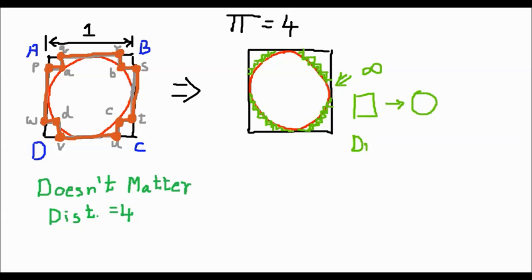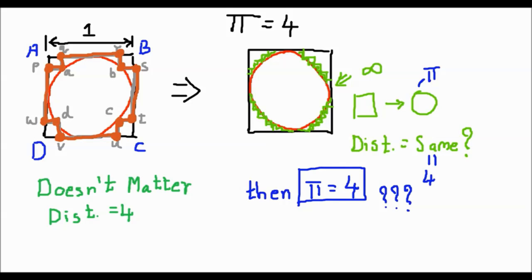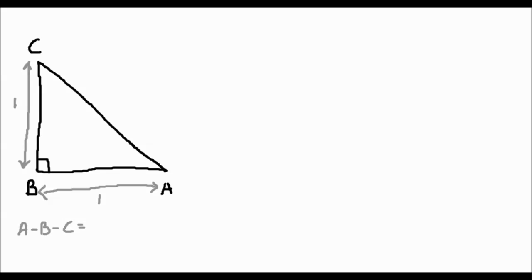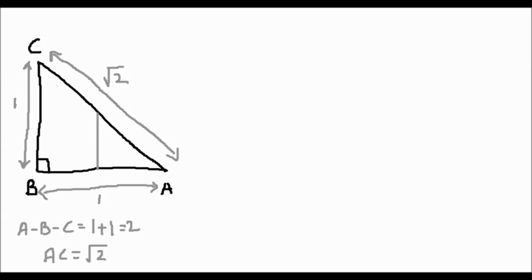But the distance we need to travel will be the same, won't it? If it is the same, that is 4, and the circumference is pi, then pi equals 4. So where did we go wrong? Let's take a simple example just for the explanation purpose. Consider this right angle triangle. The distance from A to C via B is 2 and the distance from A to C directly is root 2. Now from the midpoint of the sides make the same diversions and we'll get the result root 2 equals 2. Okay, let's take one step at a time.